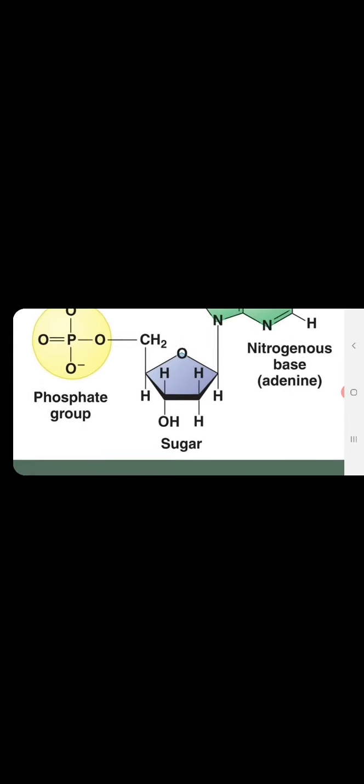The phosphate group is a PO4 group, a polar group, and the pentose sugar, if it is present in DNA, is deoxyribose sugar. At the second prime, one oxygen is lacking, hence the name deoxyribose sugar.